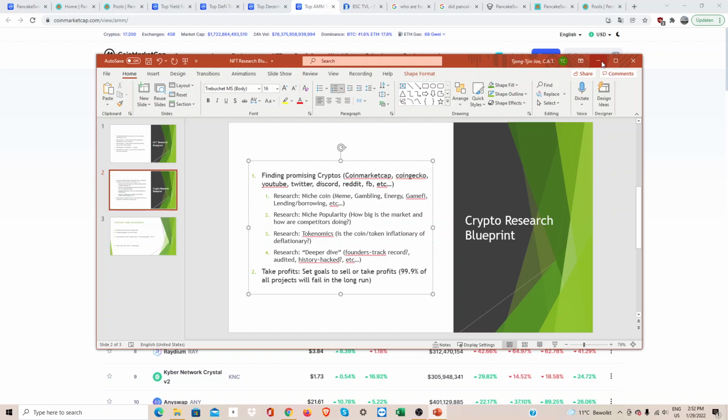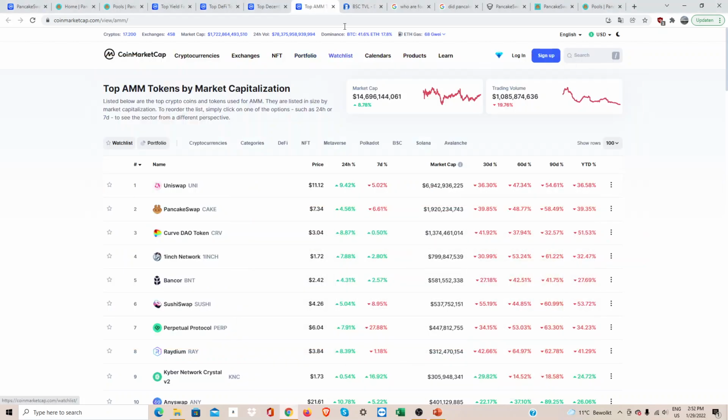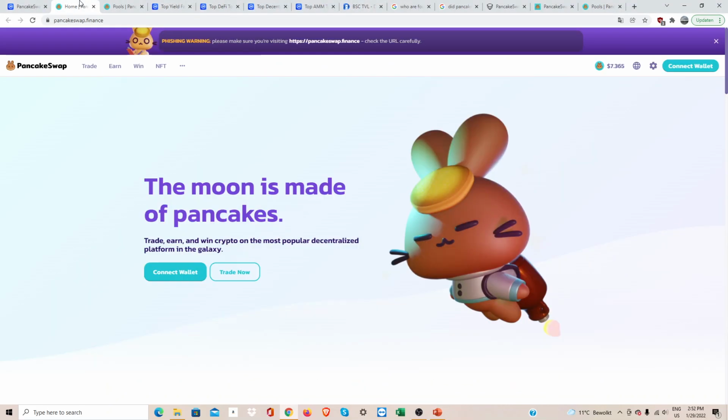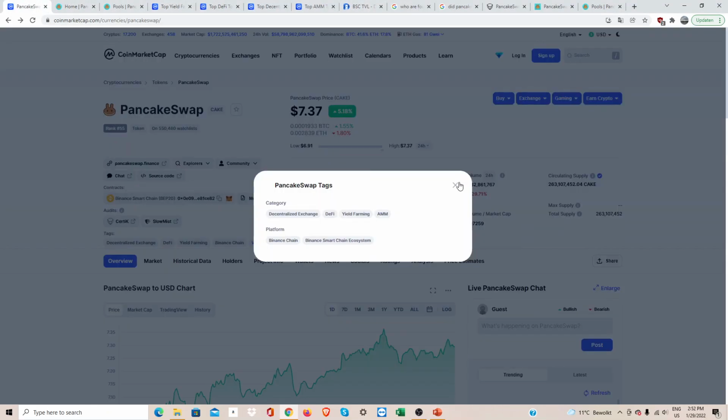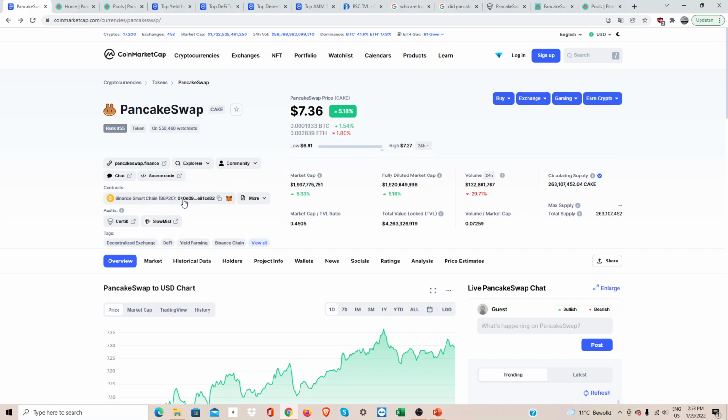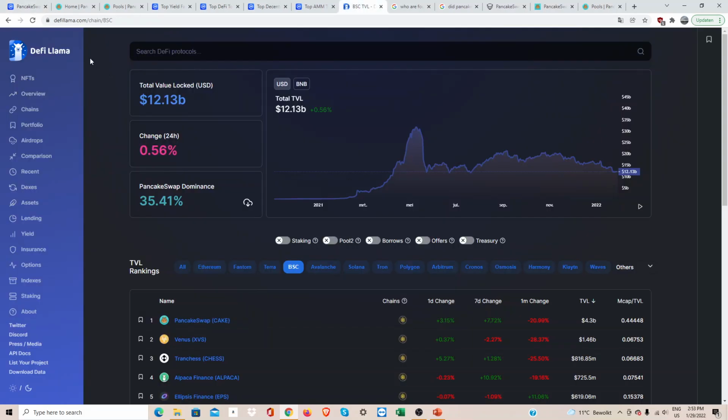Now, let's take another look at the market. Another important thing to mention is that this coin is based on the Binance Smart Chain. And of course, you want to look at how the chain is doing. On this website, DeFi Llama, you can see the different blockchains.